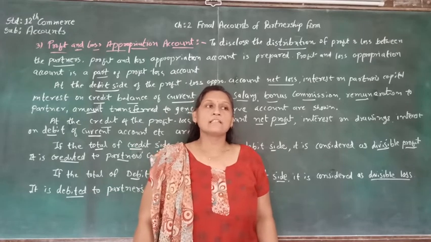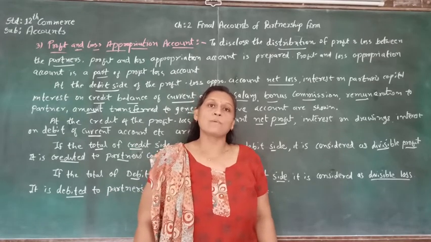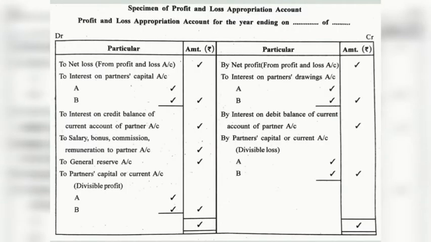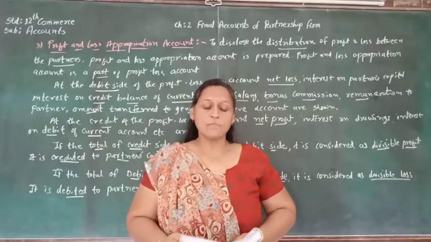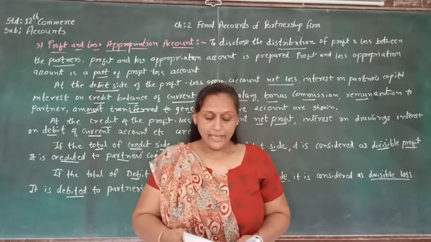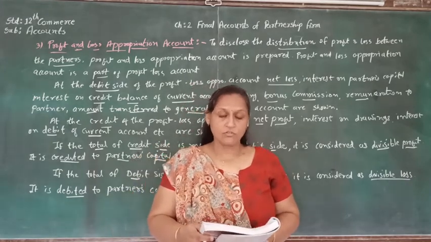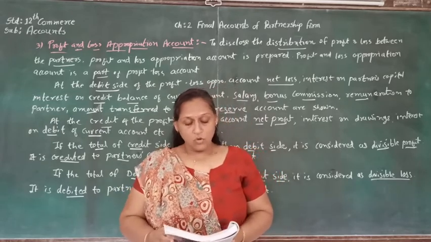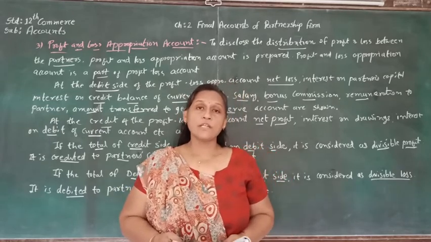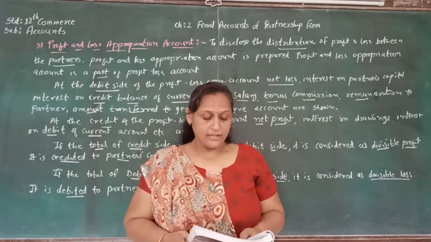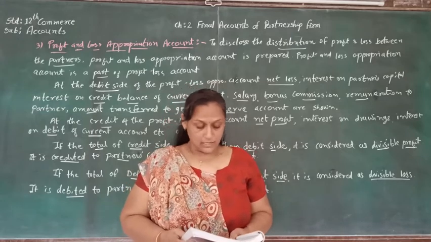Now let's see the same with the help of a specimen. Here is the specimen of the profit and loss appropriation account, where the heading is Profit and Loss Appropriation Account for the year ending of the partnership firm. On the debit side, the very first thing given to us is the net loss which is transferred from the profit and loss account.